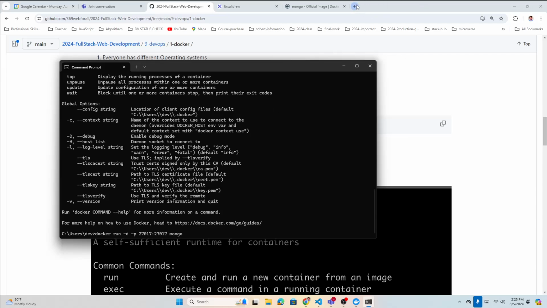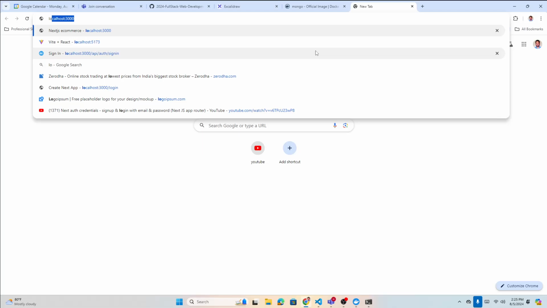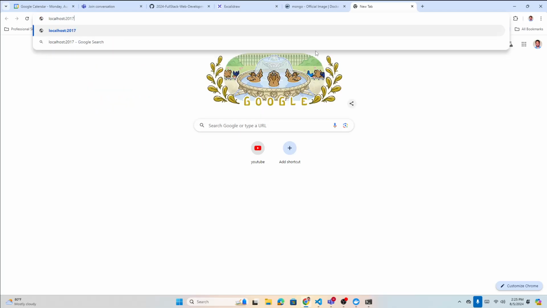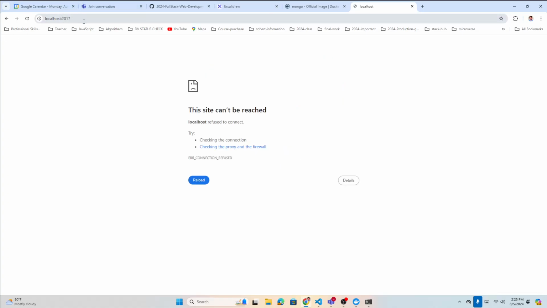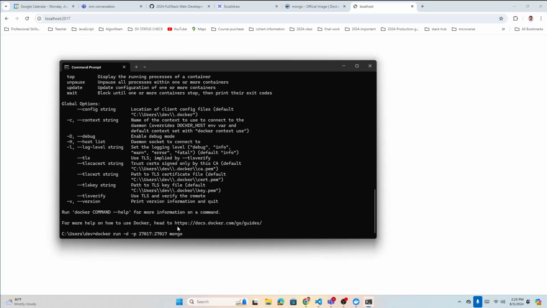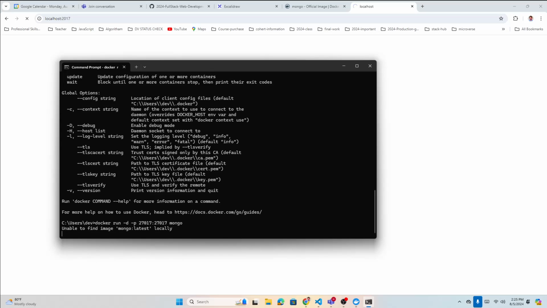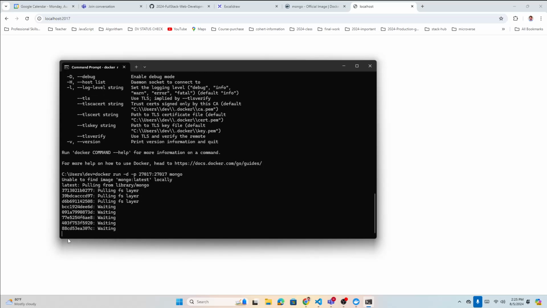So if somebody goes here and says localhost 27017 like this and hits enter, it should give an error, because there is no port running or anything. But later you will see what happens. Okay, let's run this command. Unable to find image mongo locally, but it starts pulling now from the library. Let's see what happens. The first time it's going to take some time because it is downloading the whole image.